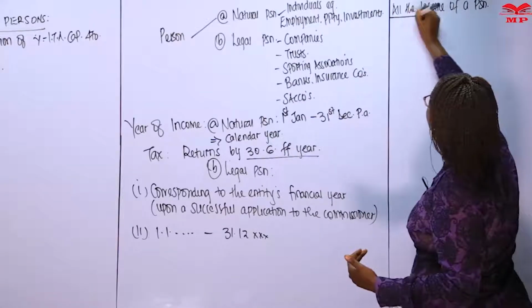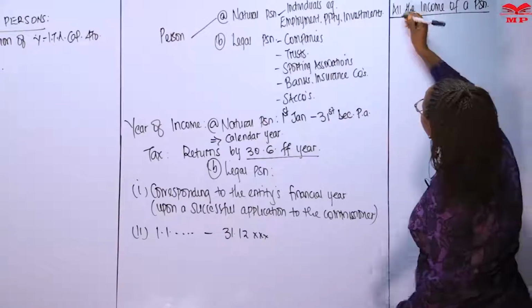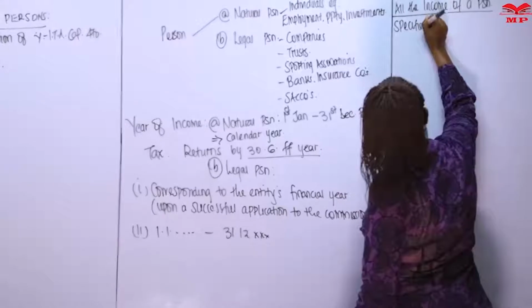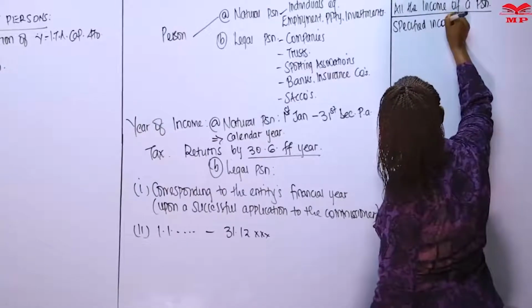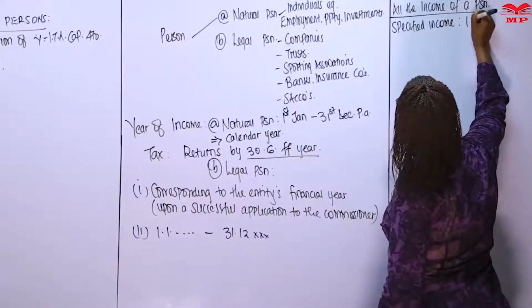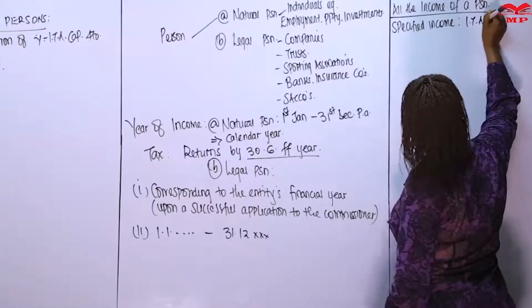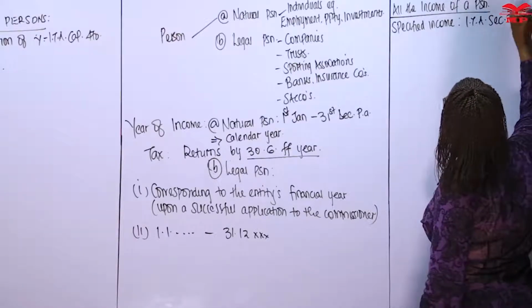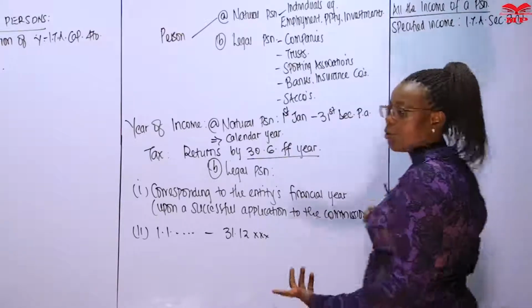So all the income of a person means income or specified income. And this is specified in the Income Tax Act, Section 3, subsection 2. So we continue with the Act.